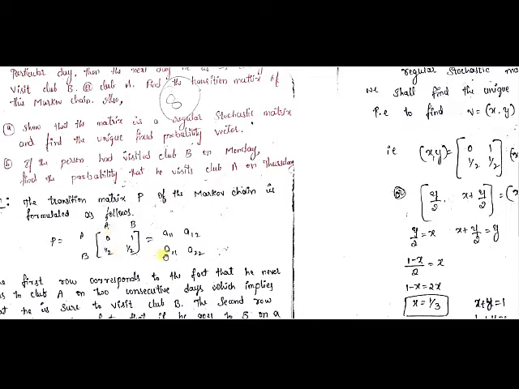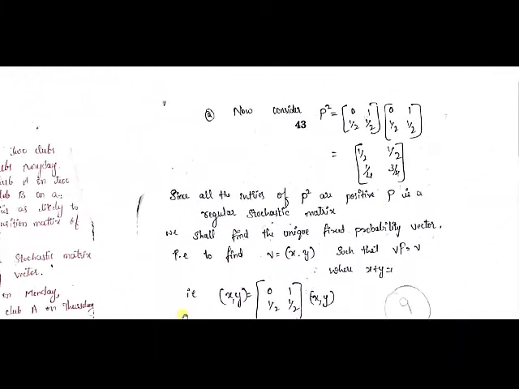So this 0 must be eliminated and that place must be replaced by some other positive value. To get that, you have to multiply the given matrix n number of times. So for some n, the matrix will become a regular stochastic matrix. That means all the elements will become positive. Here we have done that. In the first case we have taken the square of P, that is P square is equal to P into P. So just multiply those P's. I have got the matrix, and in this matrix no 0 terms are present and all the terms are strictly greater than 0. So I can say it is a regular stochastic matrix.